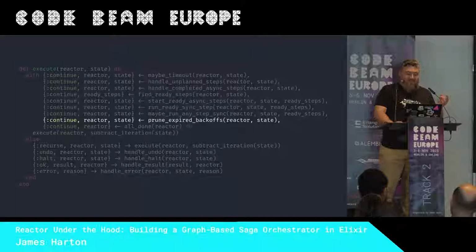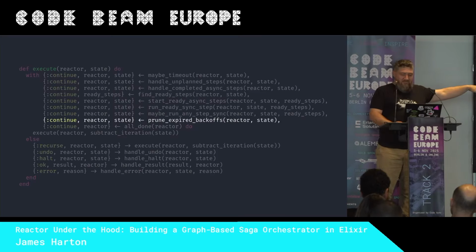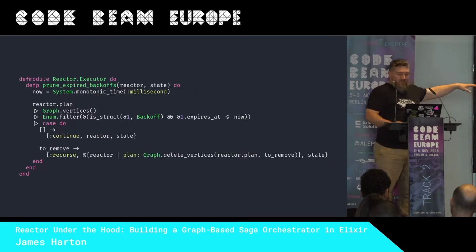But in Reactor, it was easy. I found the spot in this loop where we'd done everything else we could usefully do, and I was like, okay, go check some timeouts. And this is what it looks like.